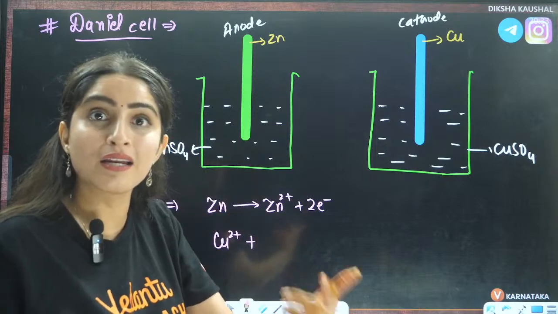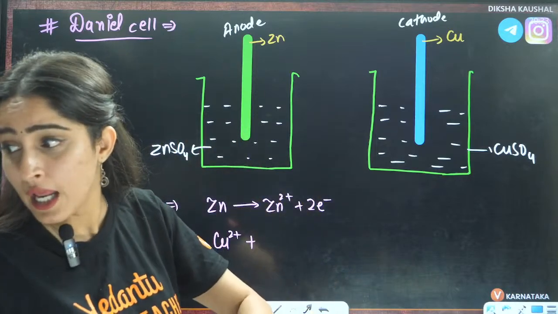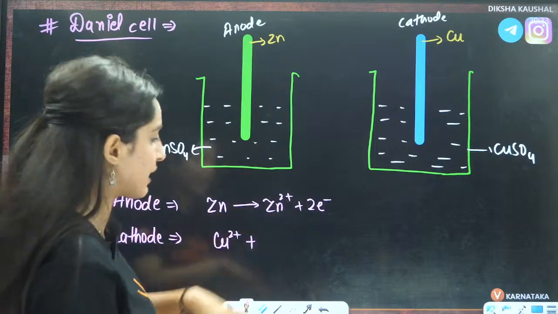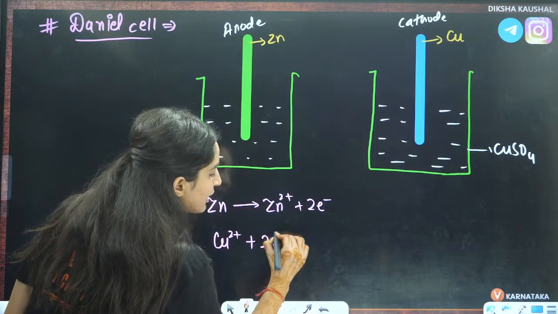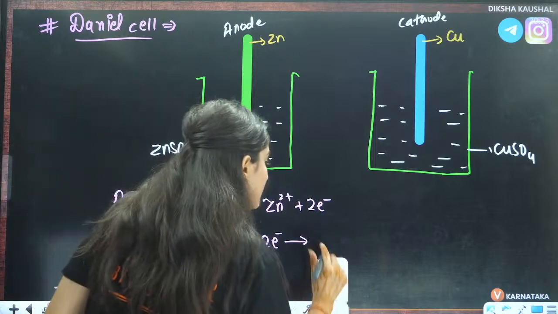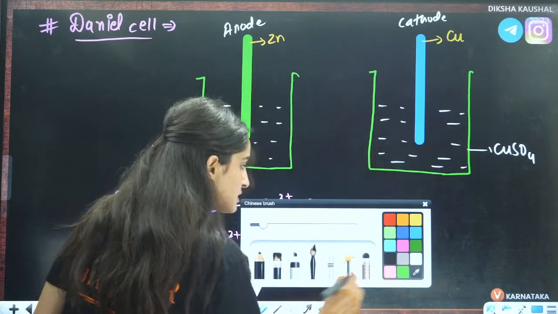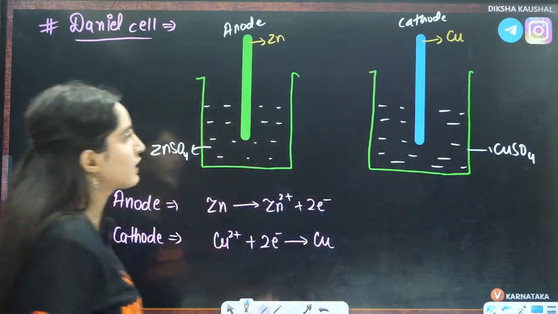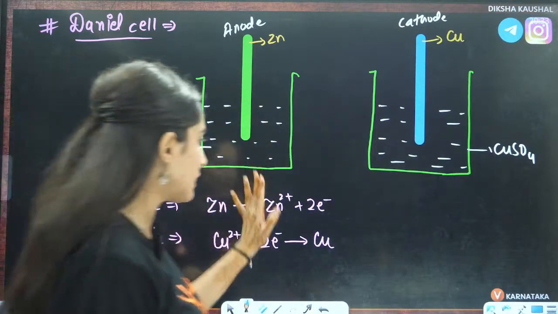In reduction, there is gain of electron. These are the two reactions. Is this okay with everybody?